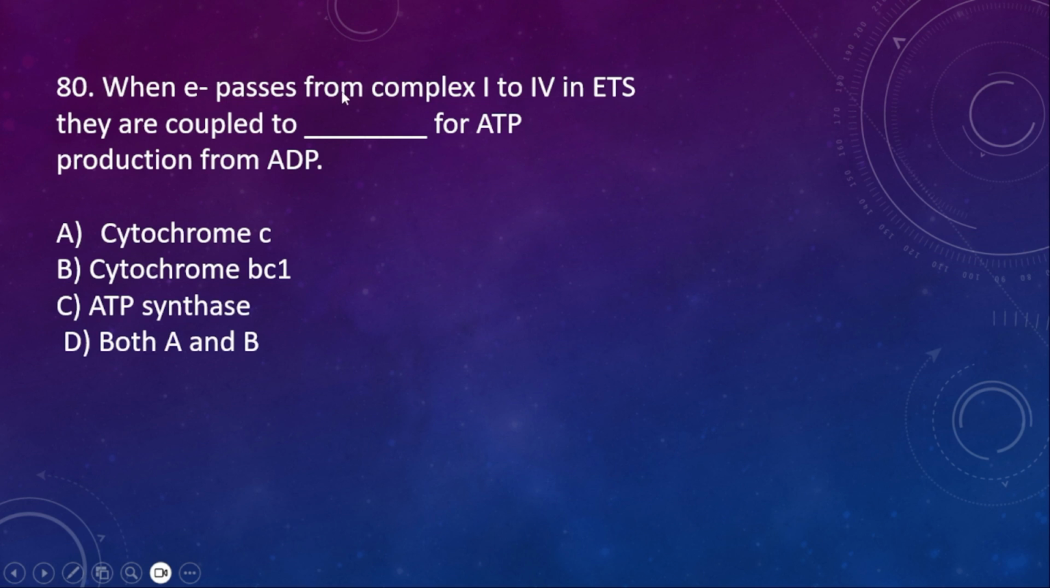80th question. When electron passes from complex 1 to 4 in ETS, they are coupled to dash for ATP production from ADP. Option A cytochrome C, option B cytochrome BC1, C. ATP synthetase, and D. both A and B. Here the right option is option C.